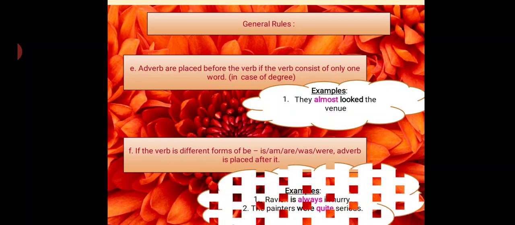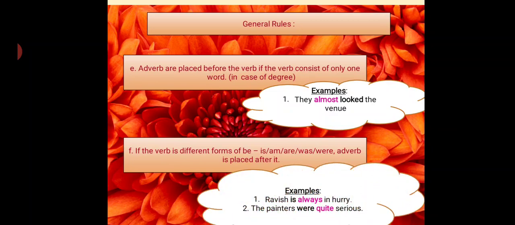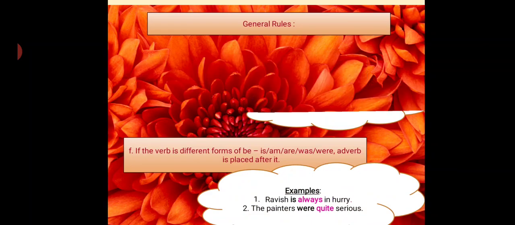Let's see. Ravish is always in a hurry. So is here is acting as a main verb. The painters were quite serious. So were here is acting as the main verb and we have placed the adverb quite after it.